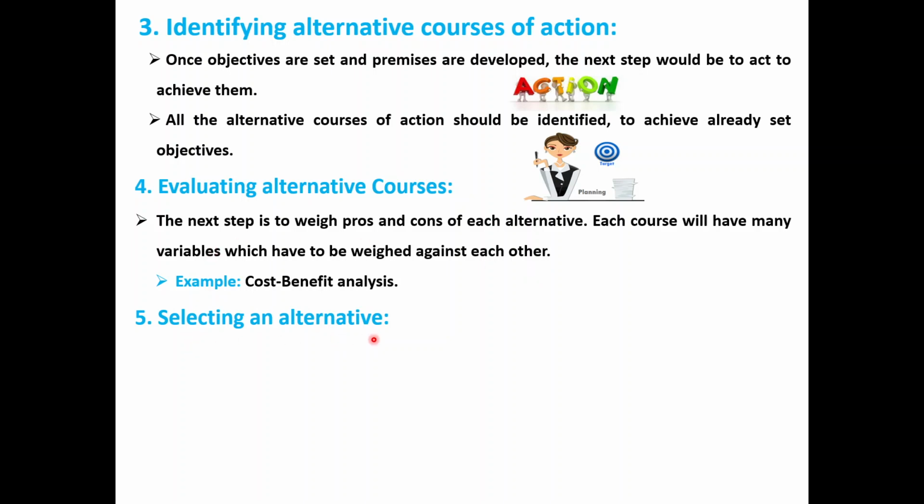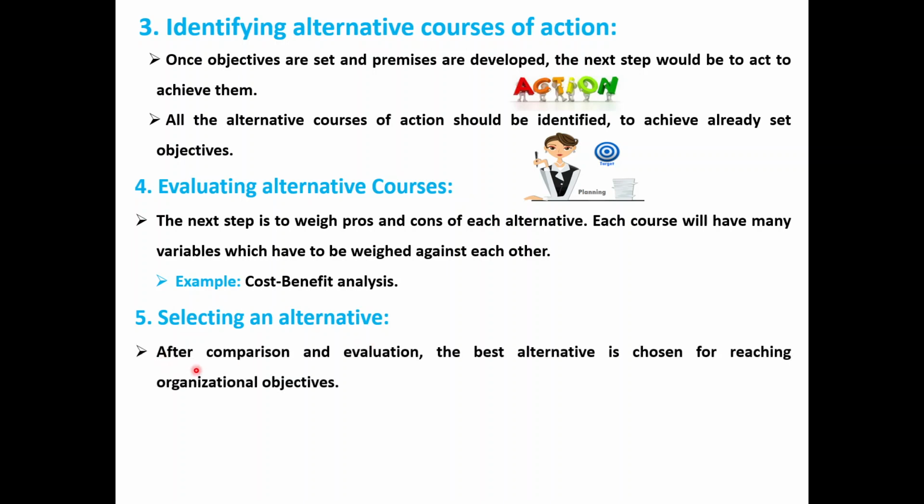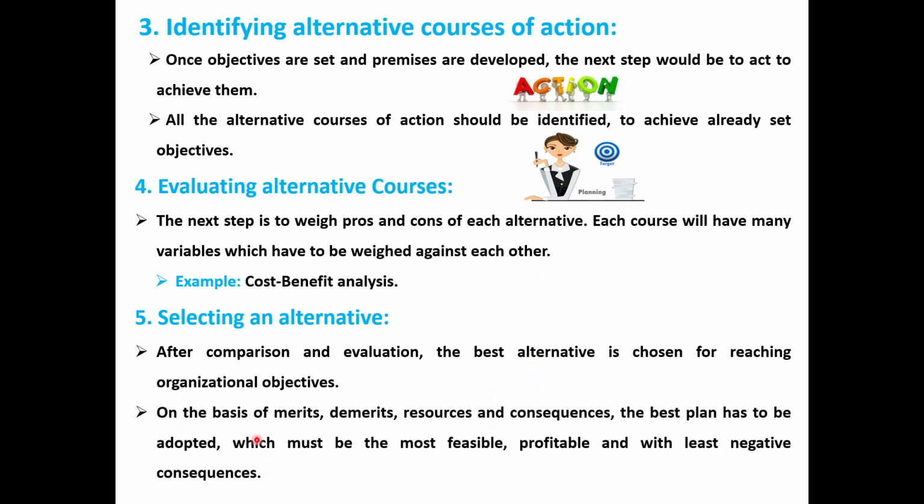Next is selecting an alternative. Fifth step, after comparison and a lot of thinking and evaluation, the best alternative is chosen for reaching organizational objectives. This objective we have to reach, and the best alternative we have to finalize on the basis of merits, demerits, resources, consequences. The best plan has to be adopted, and it must be the most feasible and profitable.